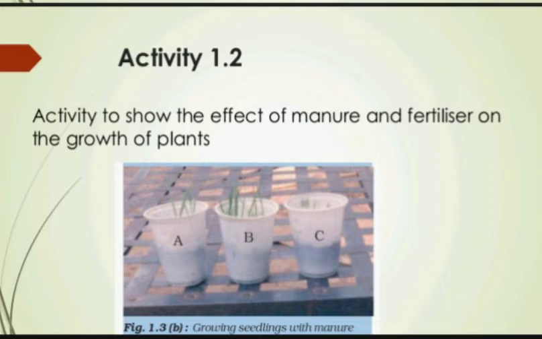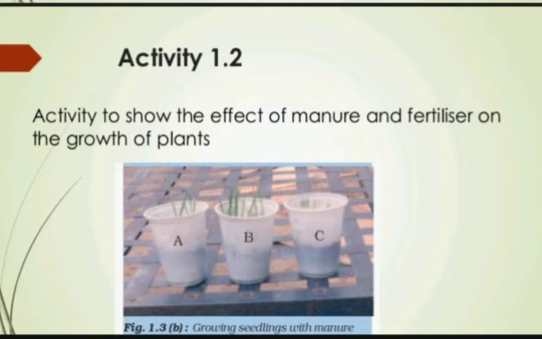Now select equal size seedling of mung or gram. Now plant this seedling in each of the 3 flower pots and keep the flower pots in a sunny place and water them daily. Now observe the growth of seedling in the 3 flower pots after 7 to 10 days.